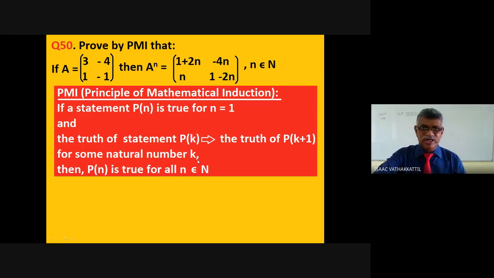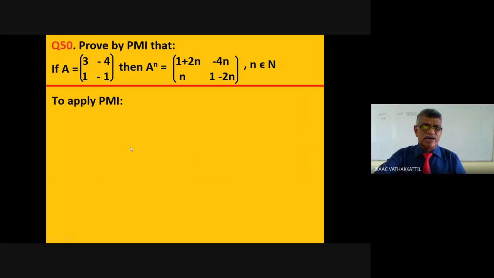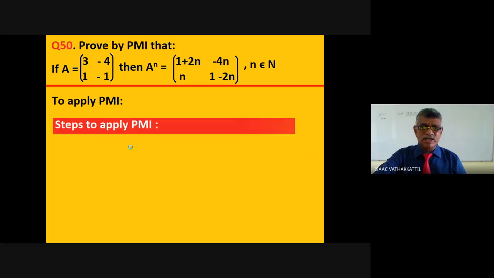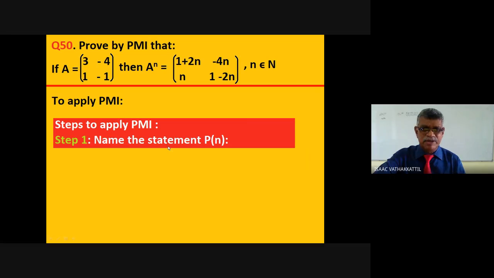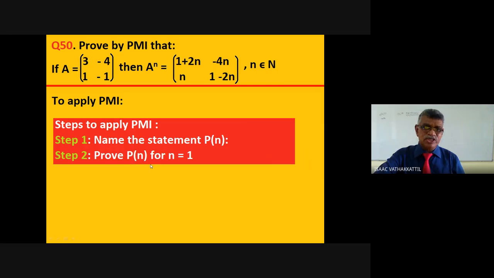Well, even if you have not studied, start studying from here, nothing to worry. What are the steps to apply PMI? As it is required, we need a Pn. That means we have to make a statement, or name the statement as Pn. What is the second step? We prove that Pn is true for n equal to 1, because that is the pre-requirement.